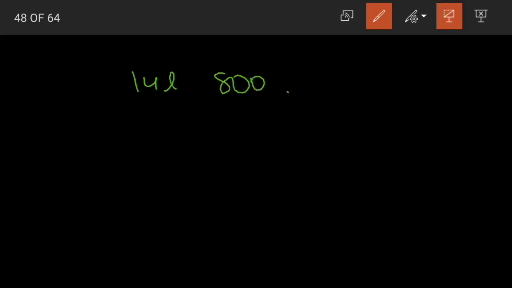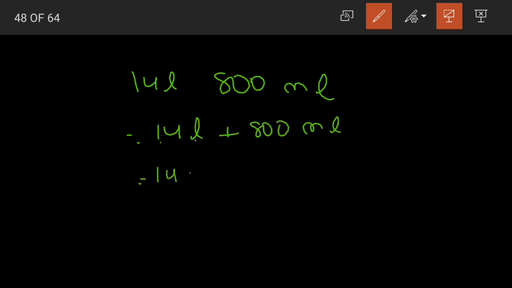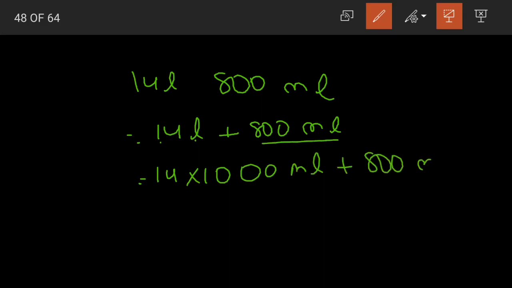Next we have 14 liters and 800 milliliters. Again write them as addition. 14 liters plus 800 milliliters. Now liters to be converted into milliliters. 14 into 1000 milliliters plus our 800 milliliters.